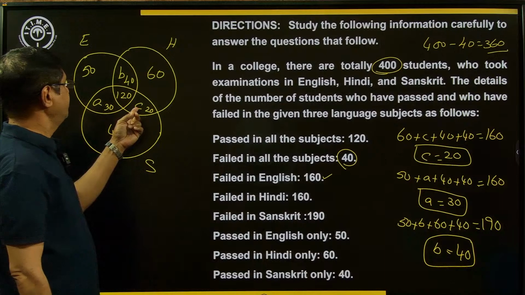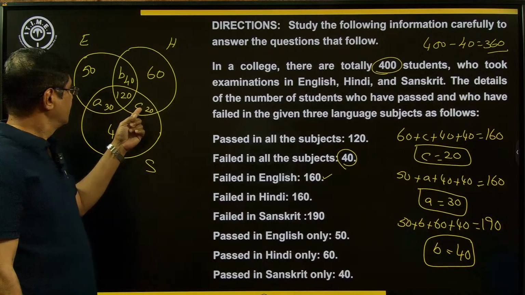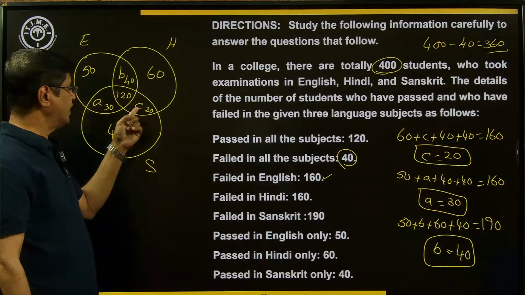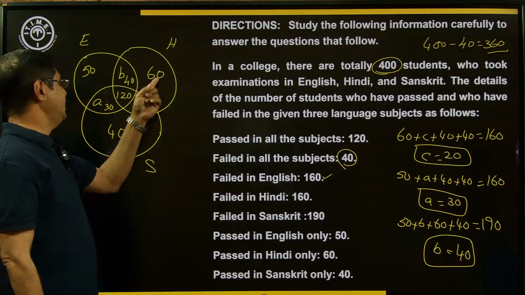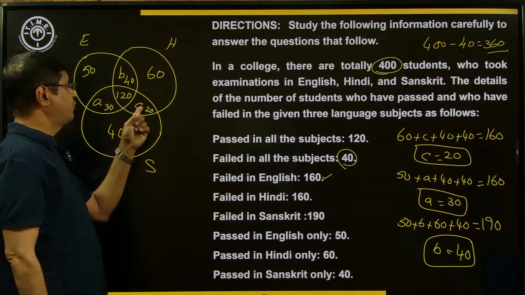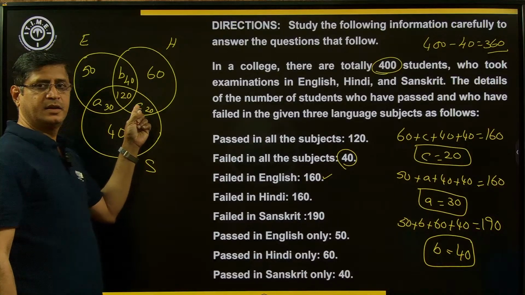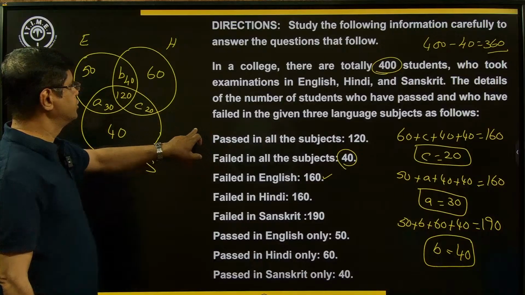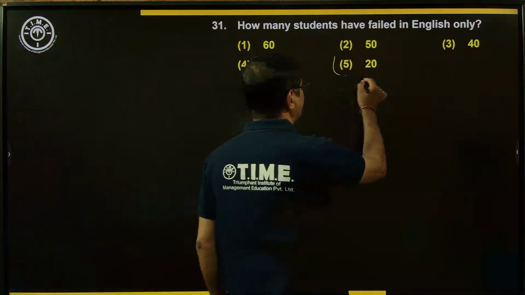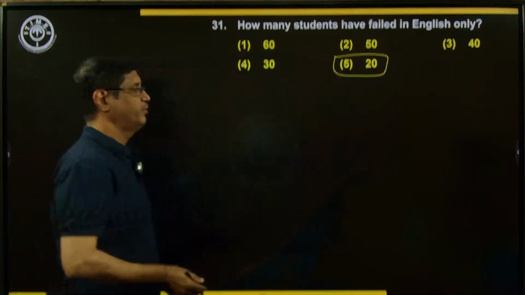Yeah, that is 20. C is 20. What is C? Pass in Hindi as well as Sanskrit, but fail in English. So the answer is 20. The right choice is option number 5.